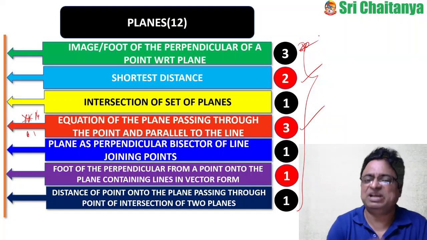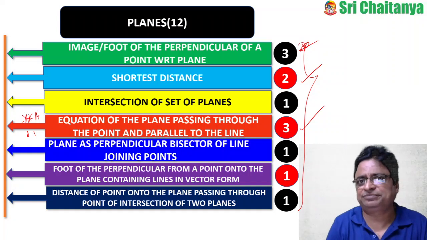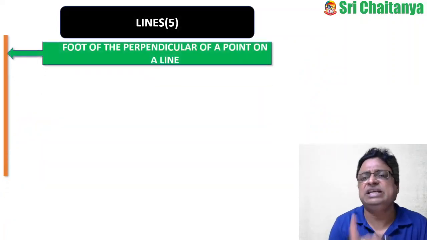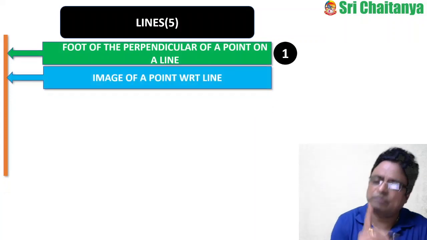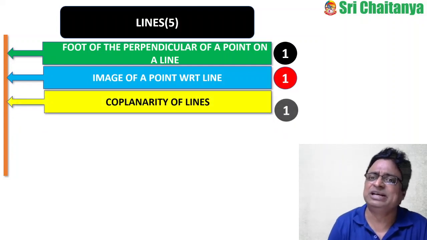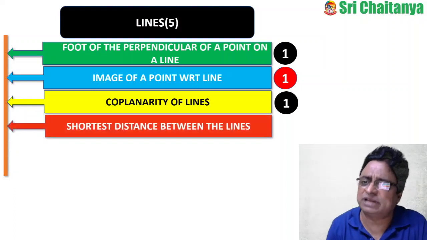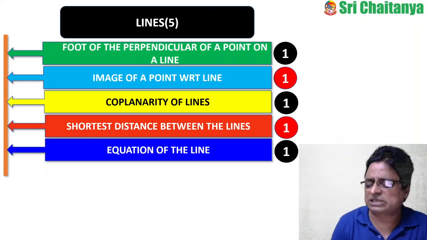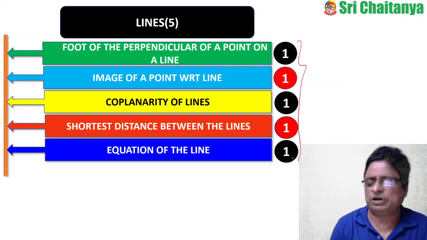Which one? Image and foot of the perpendicular. Not only in planes, even in lines also it is very, very important. In lines, 5 questions they asked. Of those 5 questions, foot of the perpendicular of a point on the line is 1 question. Similarly, image of the point with respect to the line is 1 question. Again, coplanarity of the lines is 1 question. Again, shortest distance between the lines is 1 question. And of course, equation of the line in a symmetrical form or some other forms, they asked 1 question. These are all the independent models.